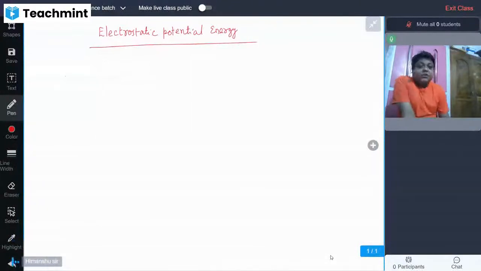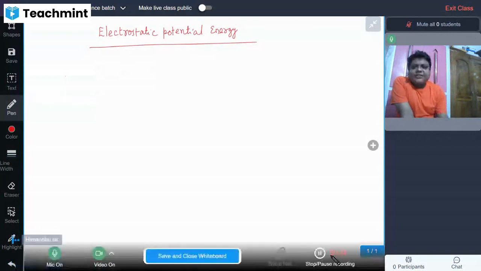Okay, so today we will start our topic in understanding a beautiful concept about electrostatic potential energy. Okay, so let's come to the whiteboard. So, electrostatic potential energy, what is that? Like any ordinary potential energy, its notation is also represented by capital U. Understood? It is represented by capital U.